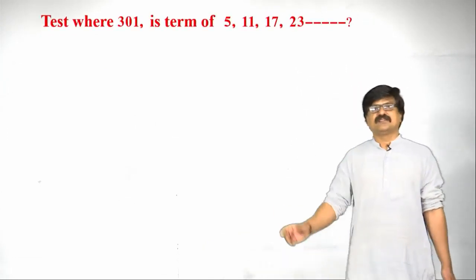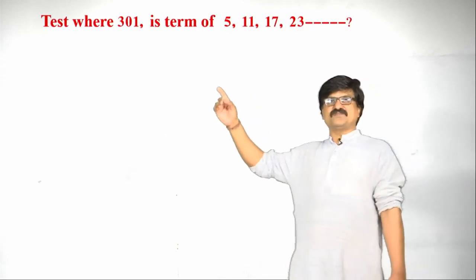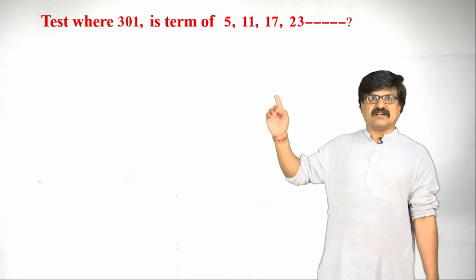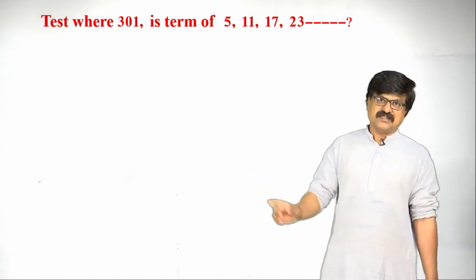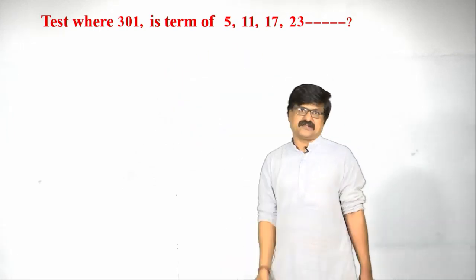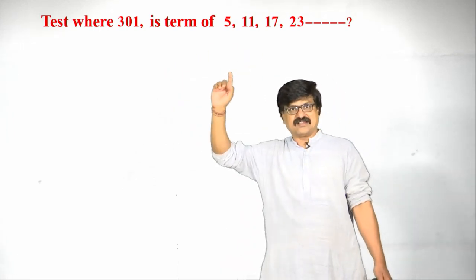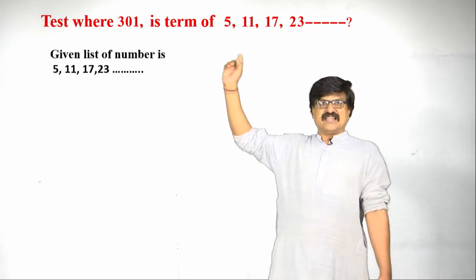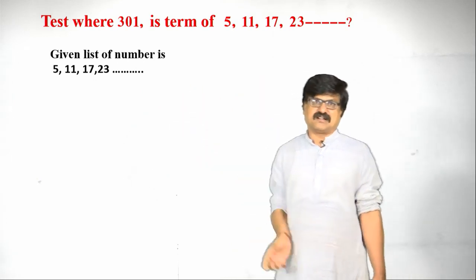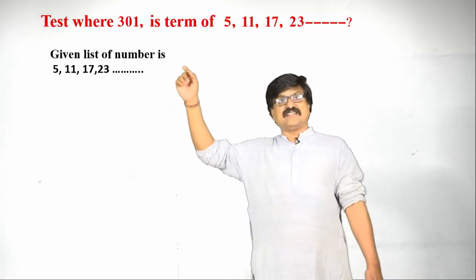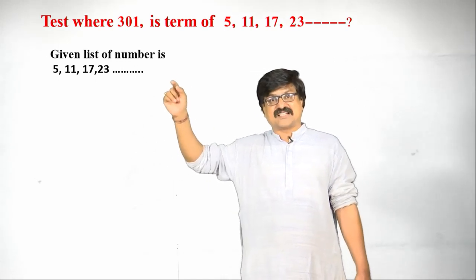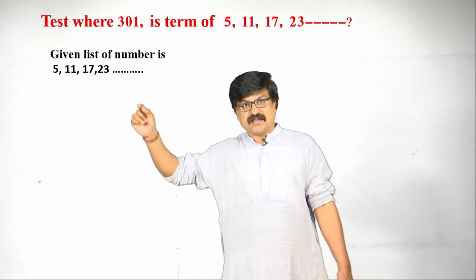The next one is one more sum. Test whether 301 is a term of 5, 11, 17, 23 and so on, which means we have to find whether 301 is there in this series or not. The given list of numbers is 5, 11, 17, 23, but we do not know whether it is in AP or not. First we have to decide whether the given list of numbers is in AP or not.